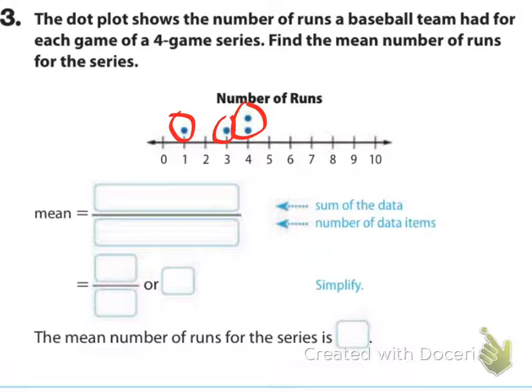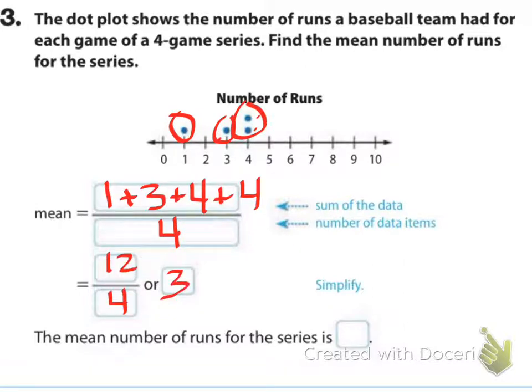So when I'm finding the sum of the data, I'm going to do my 1 plus 3 plus 4 plus 4, because this represents 1, this represents 3, and then each of these are representing 4. And so when I add those up, I'm going to divide it by the total number, which is 4. So we do 3 plus 1 is 4, plus 4 plus 4 is 12. 12 divided by 4 is 3, and so the mean number of runs for the series is 3 runs.